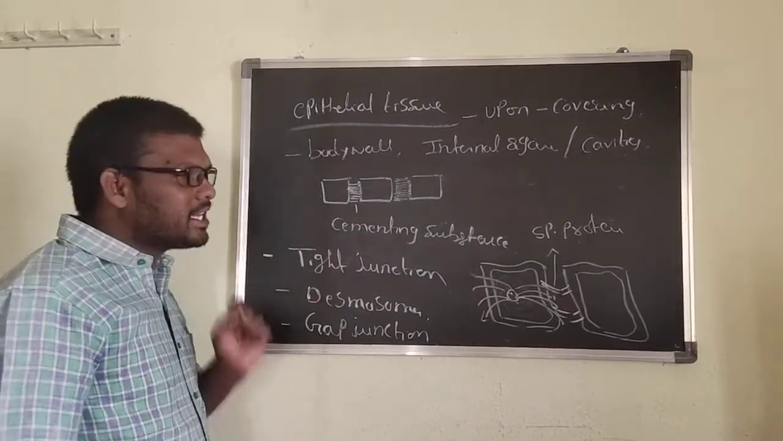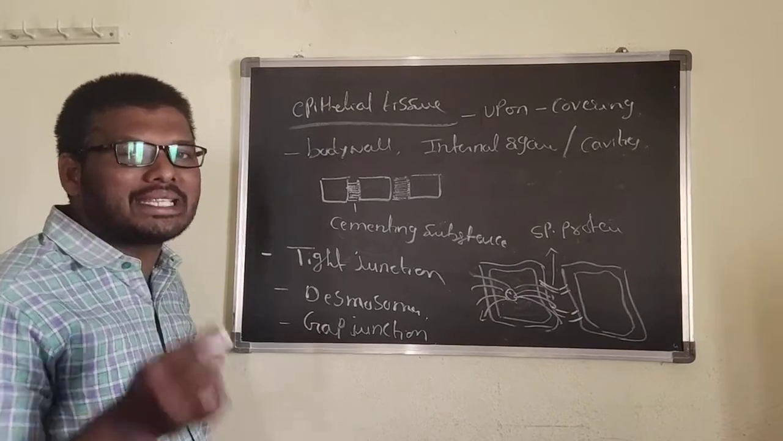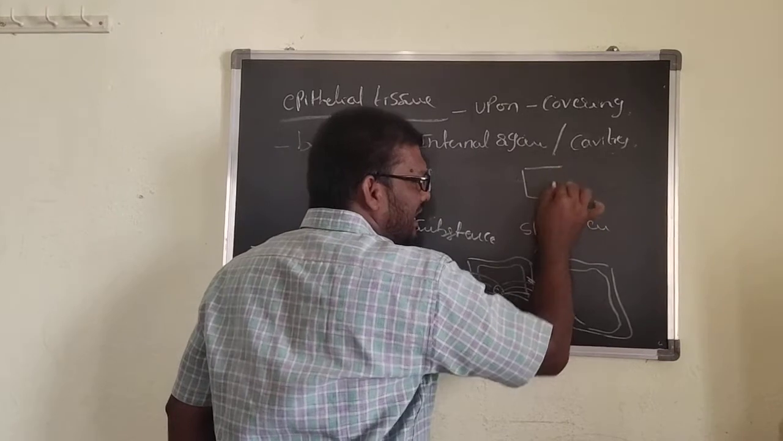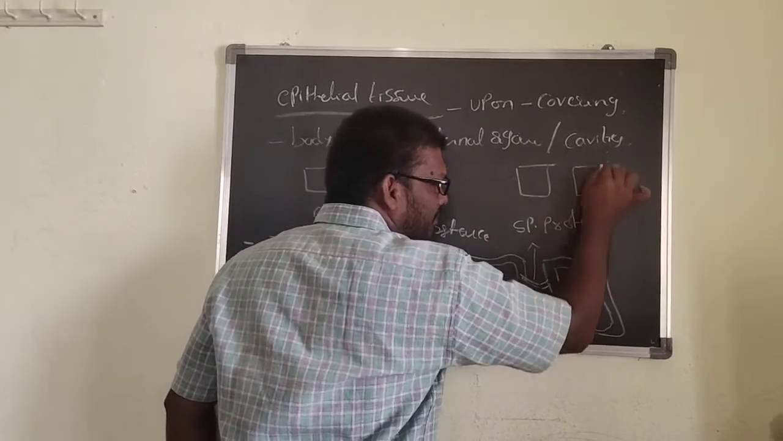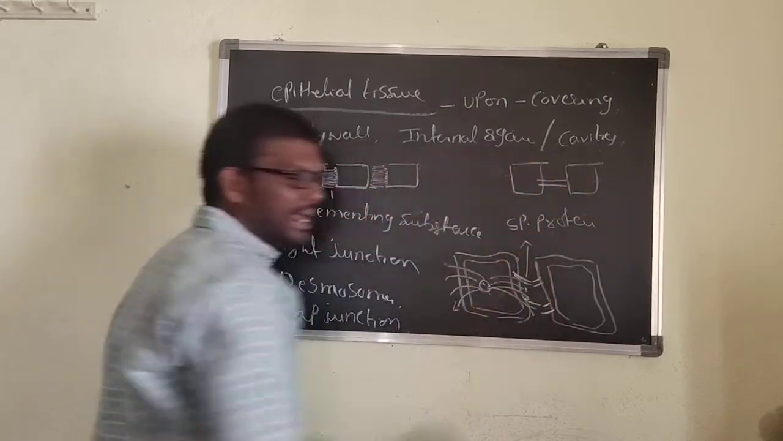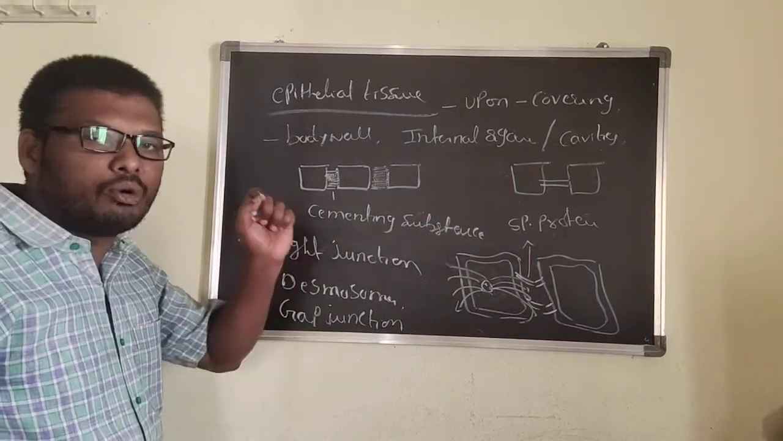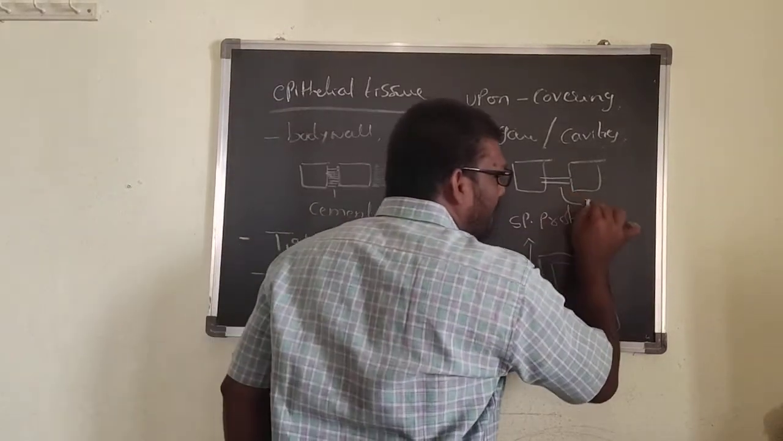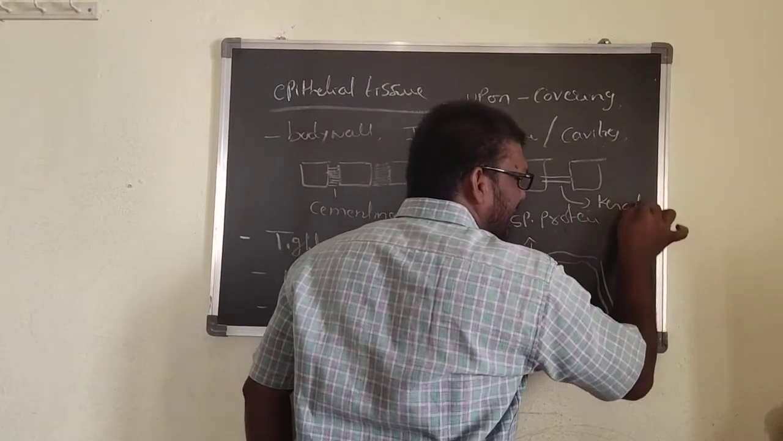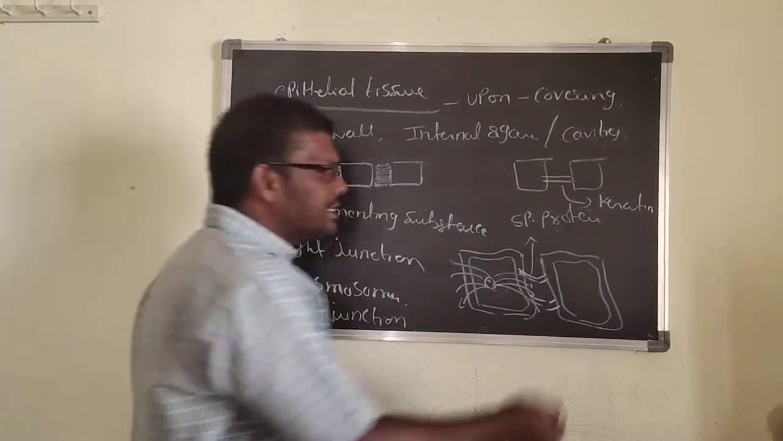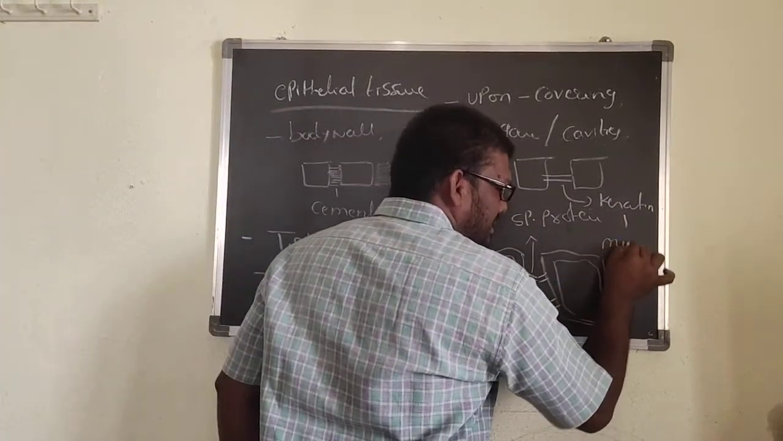And then desmosomes. Desmosomes is like rivets or canals. Suppose this one is one cell, this one is another cell. Between these two cells is connected by a canal. That canal will be called as a rivet. This rivet is made up of a protein that is called keratin. This desmosomes can be seen in the muscles.